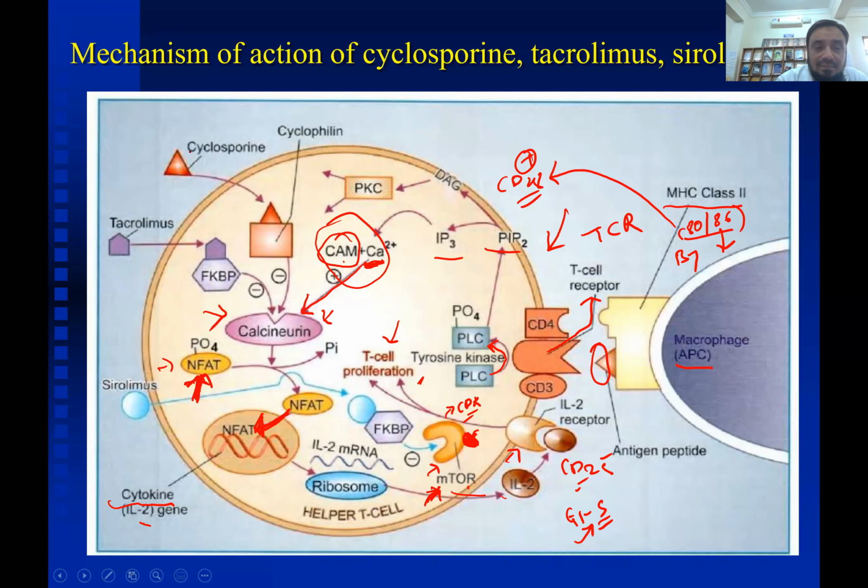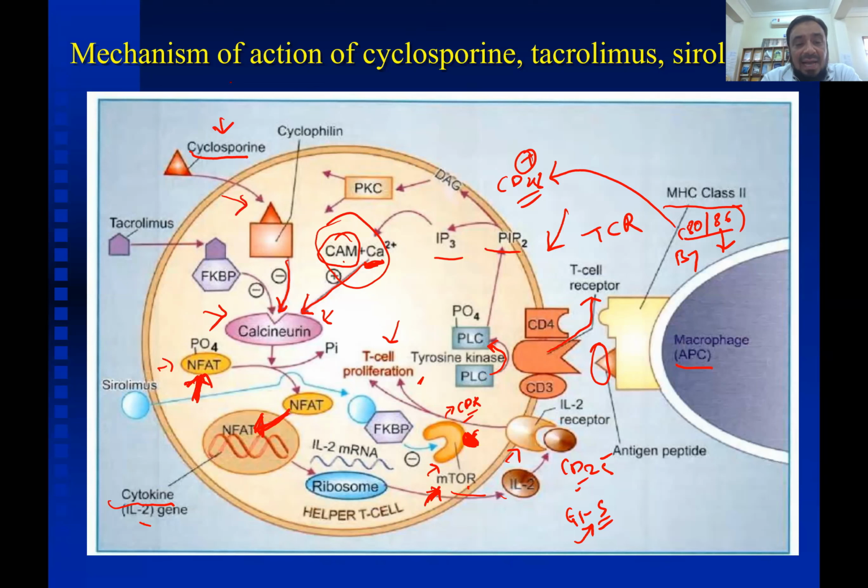So cyclosporin, what is its action? Cyclosporin enters the cell and attaches to a protein, cyclophilin, and this cyclosporin complex then inhibits calcineurin. That is why cyclosporin is known as a calcineurin inhibitor.